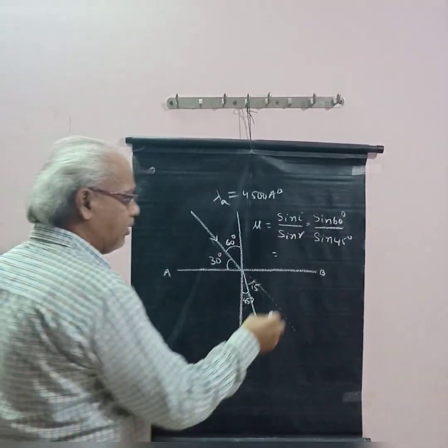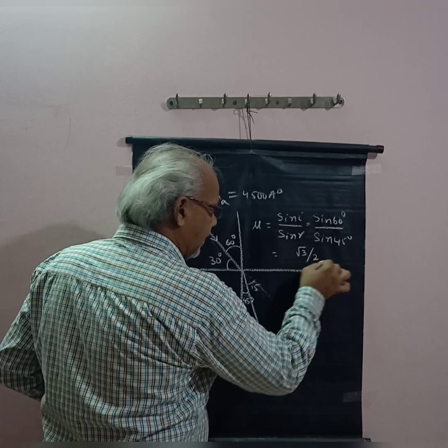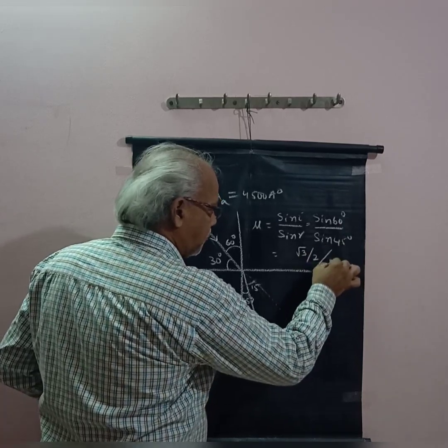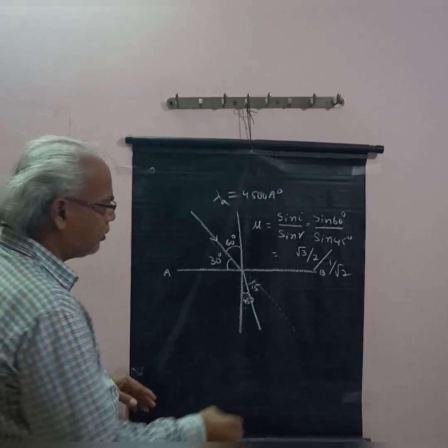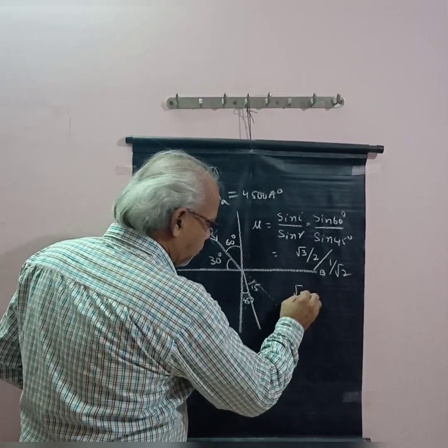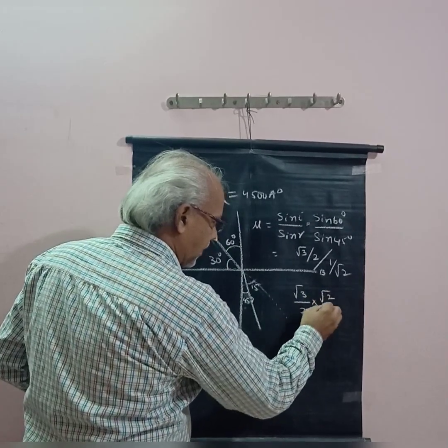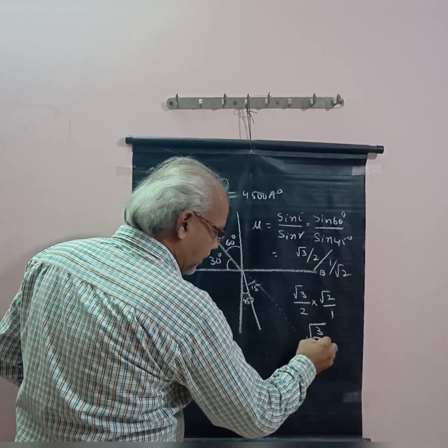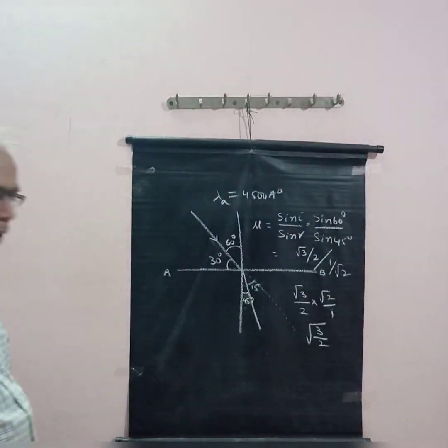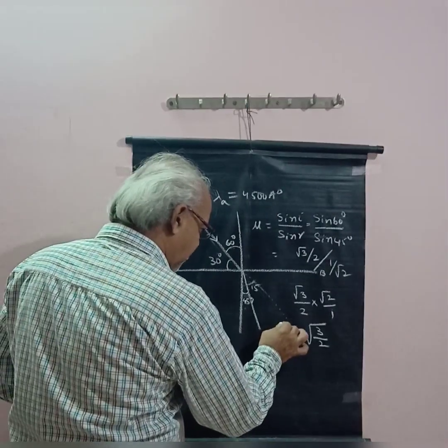Sin 60 is root 3 by 2, and sin 45 is 1 by root 2. So root 3 by 2 into root 2 by 1 is equal to root 3 by root 2, that is root of 3 by 2. It is the refractive index of the medium.